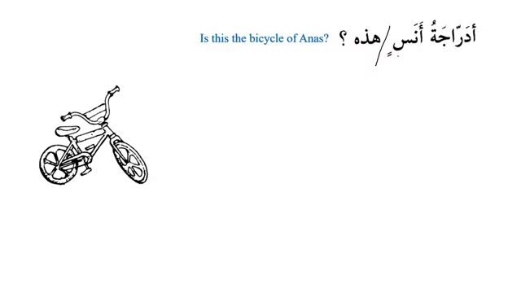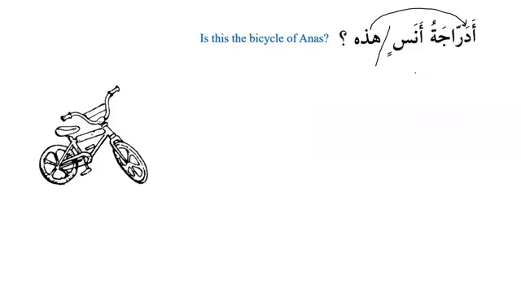Okay. So what if I say hadhihi darrajatu Anasin? If I put hadhihi before or after Hamzatul Istifham in this place, then what will happen?